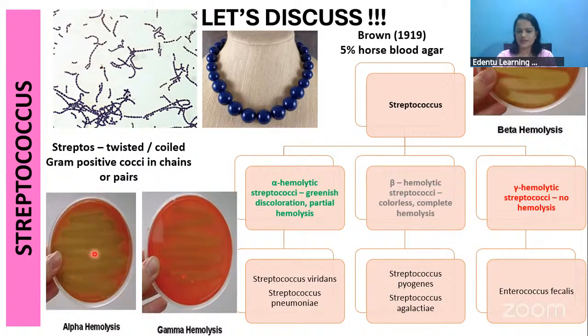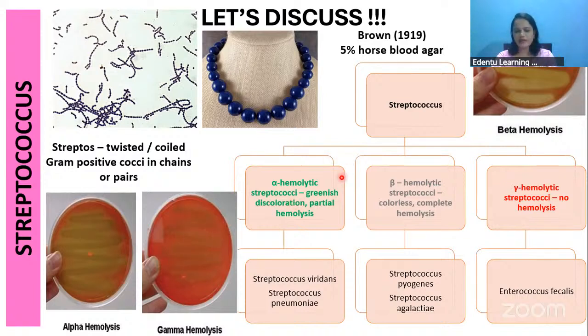Then next is the beta hemolytic streptococci. In the beta hemolytic streptococci, complete hemolysis happens, so the culture will usually be colorless or maybe pale yellow. Next is the gamma hemolytic. In the gamma hemolytic, no hemolysis is happening. The organisms cannot hemolyze the RBCs at all, so it will usually be red in color like this.